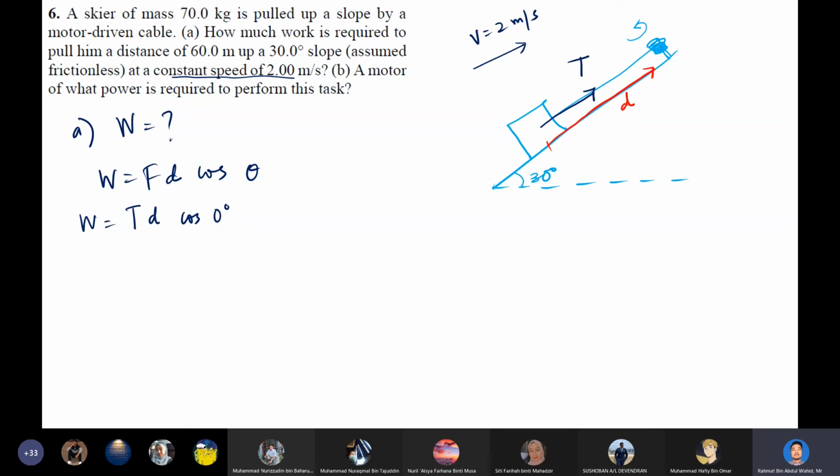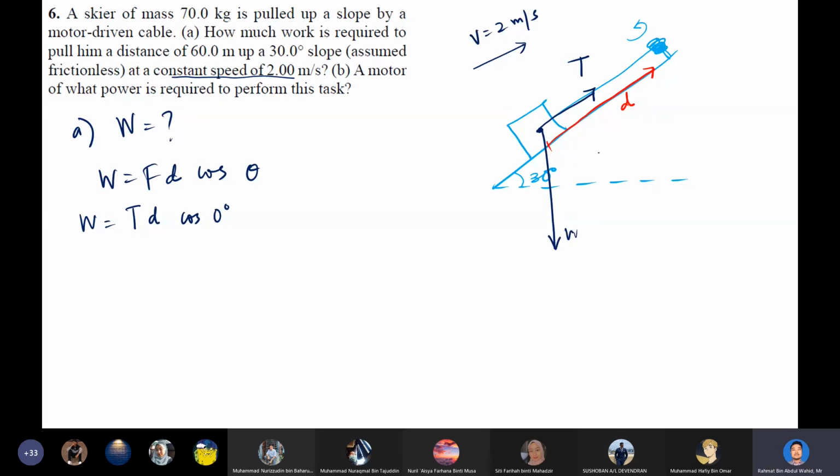So what happened is actually we have to do a free body diagram in order to obtain the tension. So I'm going to further draw the weight, which is going to be straight downward.